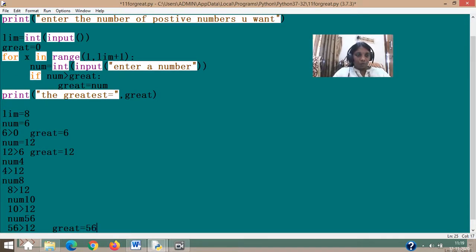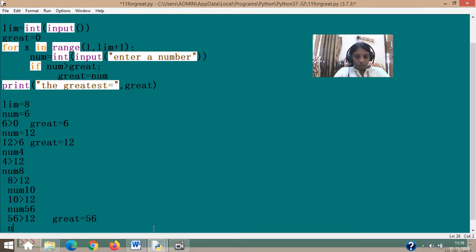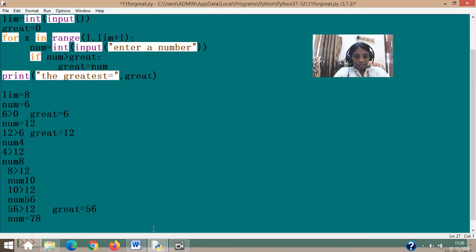Remember, I have to check the counter, how many times. 1, 2, 3, 4, 5, 6 times I have entered. See, 6 values only. I have to again enter 2 more values. So num equal to say 78, and 78 is greater than which value now in great? 56. So 56 satisfies the condition, and great becomes 78.